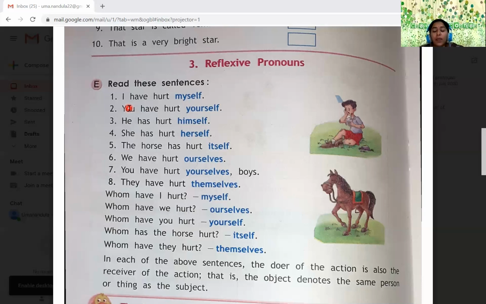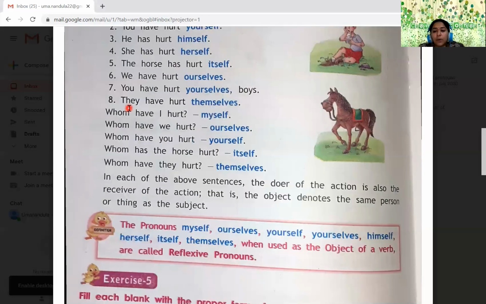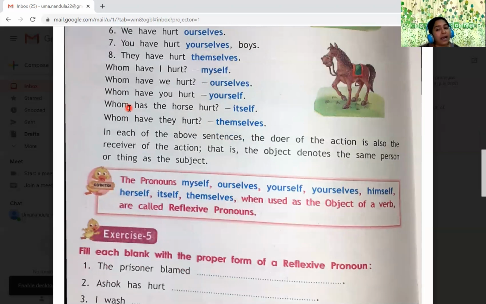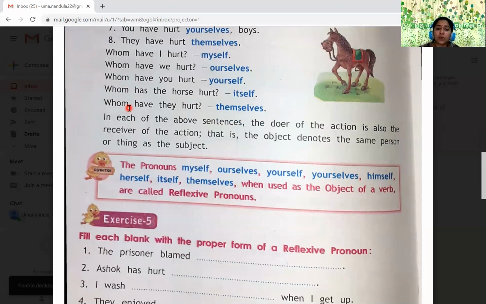That's why I told you, just take a mirror example, very easy to understand. She stands before the mirror, she becomes herself. He stands before the mirror, he becomes himself. The mirror image is nothing but the reflexive pronoun. They become themselves. We become ourselves. Right, children? It becomes itself. So themselves, yourselves, and ourselves are the three plural reflexive pronouns. Remaining all are the singular reflexive pronouns.